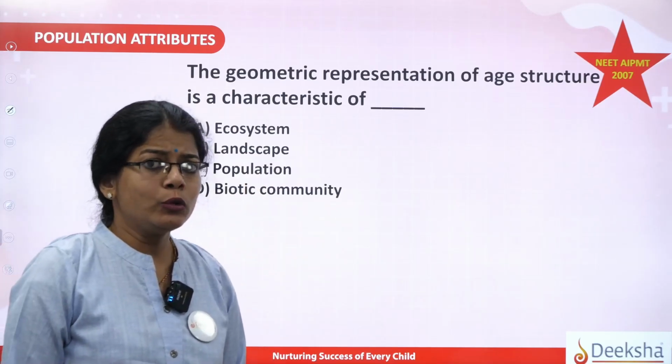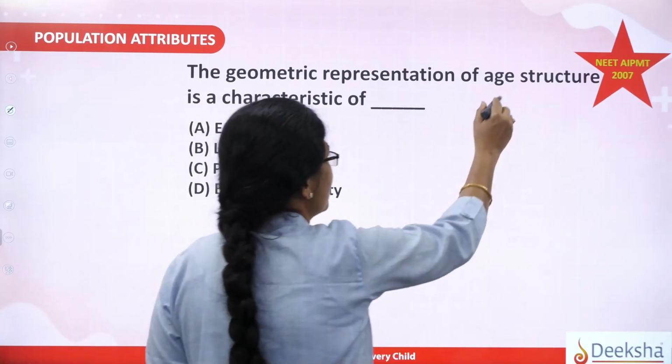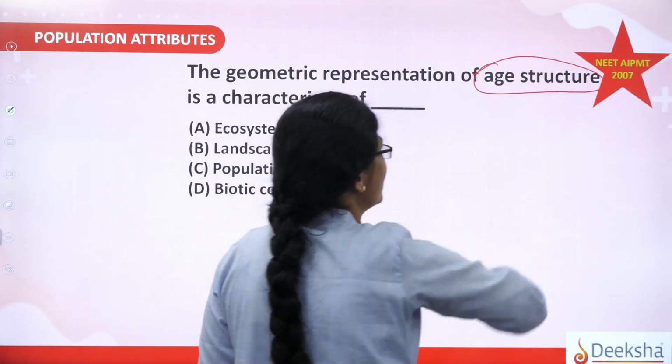Let us now throw some light on this aspect, students. Do you know what is age structure?